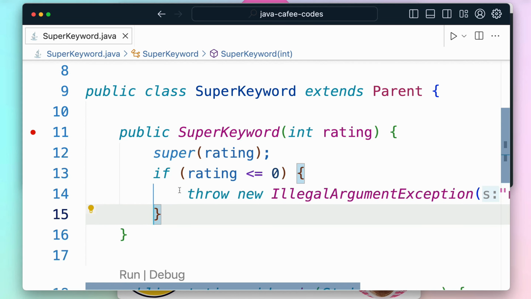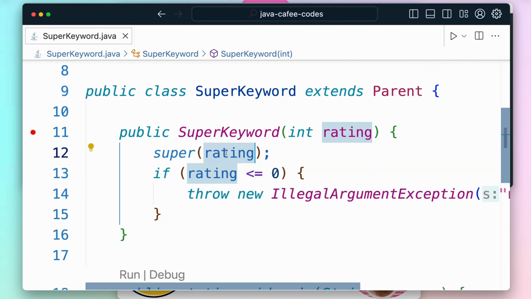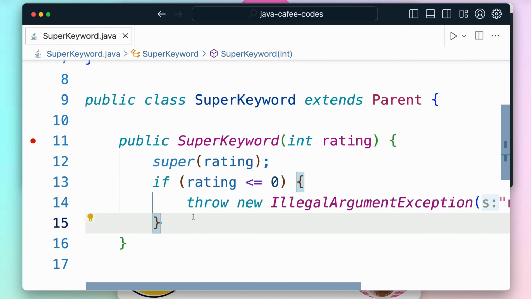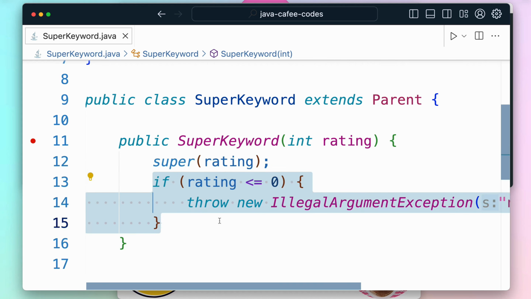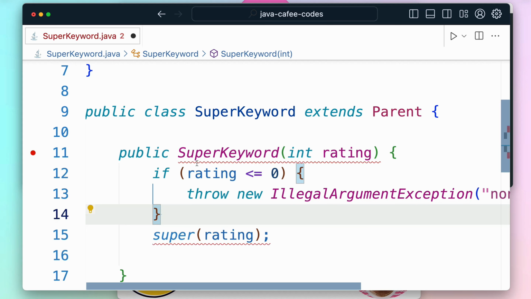But the problem here is we apply a check here, but the check is applied after passing that rating to the parent class constructor. So here the compiler doesn't complain, because traditionally it's the right approach. After invoking the super class constructor only will we be eligible to place the statements. But what Java 22 states is we can drop this check even before we give a call to the parent class constructor. But technically there is an error here. This error is highlighted because the compiler doesn't accept this version of statements, because we cannot call a super call after writing a set of statements.